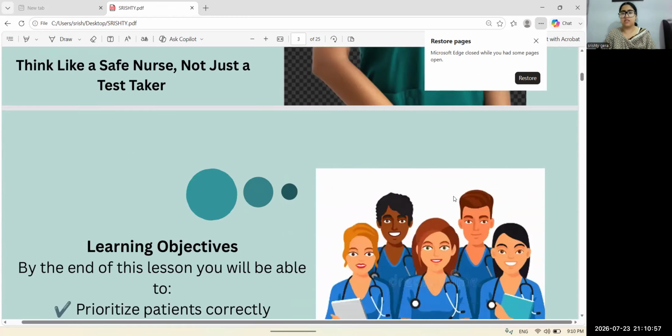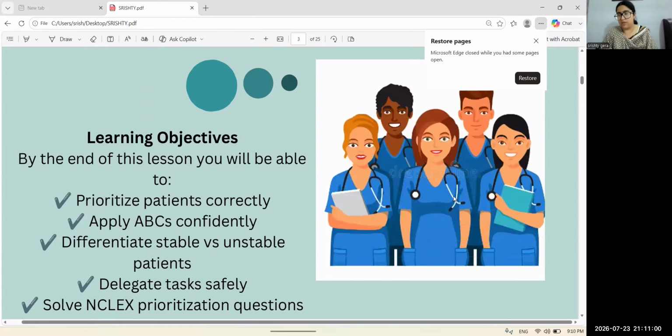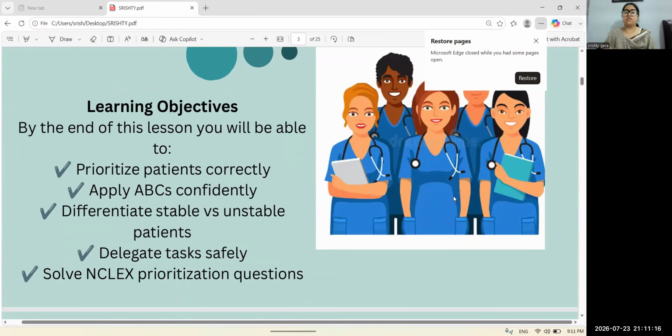Okay, so let us start with the learning objectives. What will we do in this lecture? We will learn how to prioritize patients correctly and apply ABC confidently. Third, differentiate between stable versus unstable patients, then delegate tasks safely and solve an NCLEX prioritization question. One or two questions I will discuss with you. We will discuss how to assess which patient needs our attention first, by applying ABC.